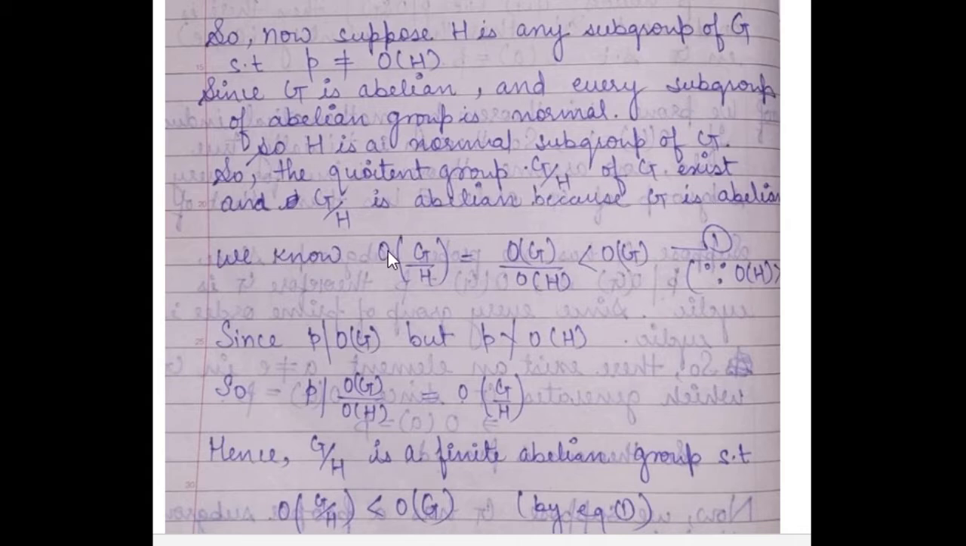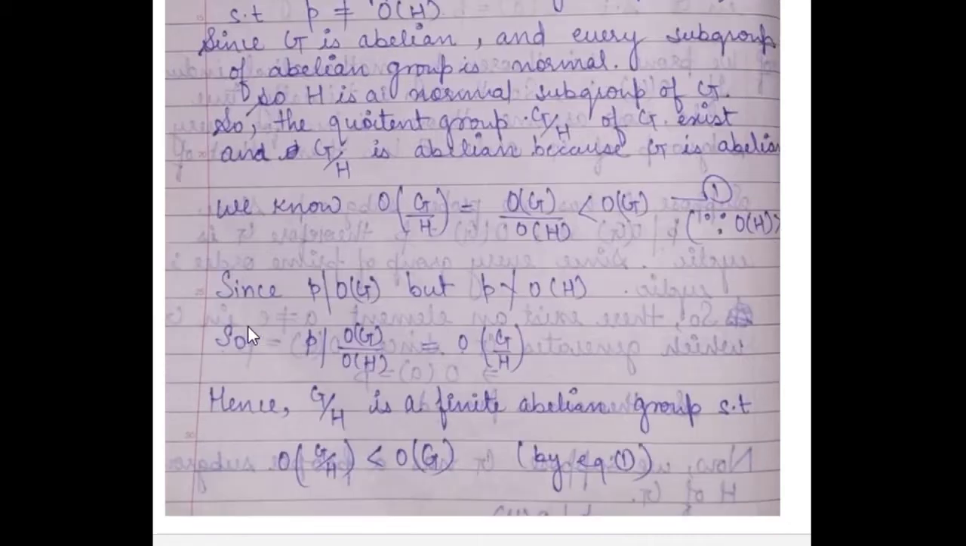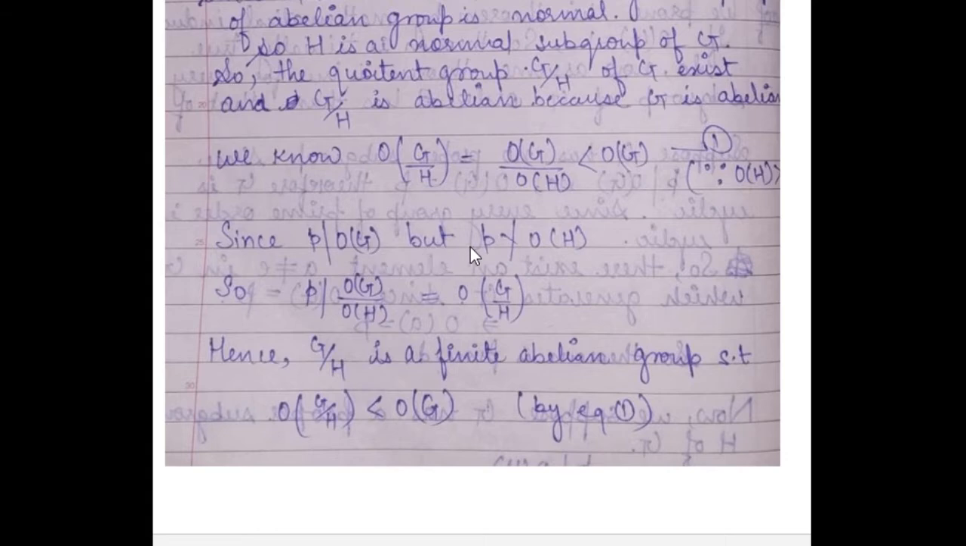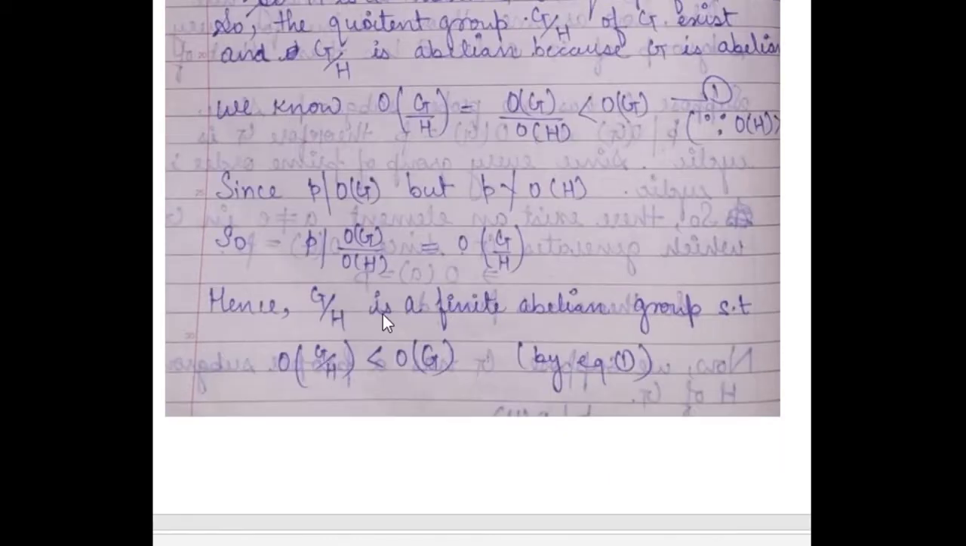So now we know the order of the quotient group G by H will be equal to the order of G upon the order of H. But the order of H is greater than 1, so the order of G by H will be less than the order of G. Now P divides the order of G, but P does not divide the order of H. So this implies P divides the order of G upon the order of H. So this implies P divides the order of G by H. Since G by H is a finite abelian group such that the order of G by H is less than the order of G, by equation 1, and P divides the order of G by H,